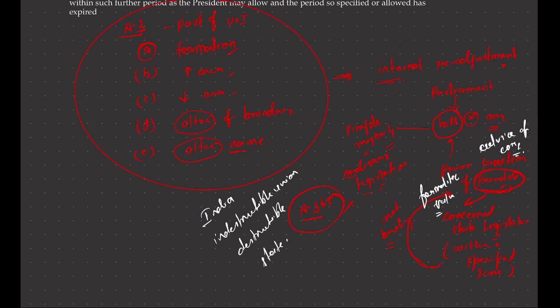Here we saw the destructible nature of states, which Article 3 clearly shows. And we saw the indestructible union while we saw Article 1 of the Constitution, that states have no right to secede from the union. Dr. B.R. Ambedkar, while explaining the preference of the term Union of India over Federation of India, explained that states do not have any right to secede. States cannot go out of the union at all. So do remember this.